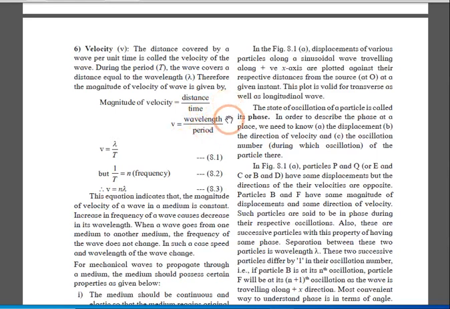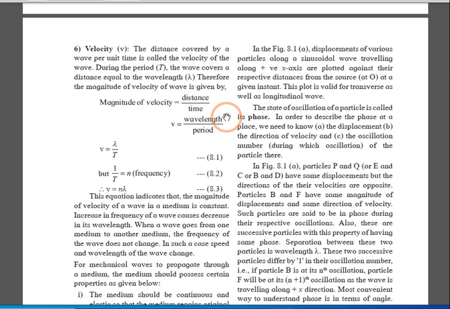According to wave, if distance covered by the particle is called as wavelength, then the equation moves as v is equal to wavelength upon time period. Then wavelength is lambda and time period is T. So v will be lambda upon T. But 1 upon T is equal to n. So this equation turns as v is equal to n lambda.